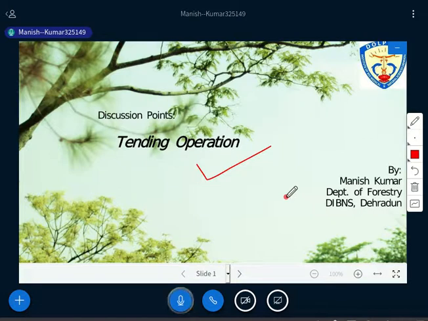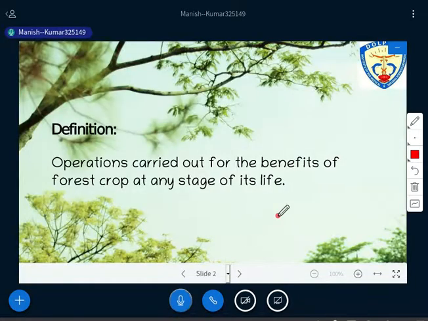This kind of operation is carried out on the crop itself, covering competing vegetation, and includes weeding, cleaning, thinning, and lots of other activities like that. But it excludes soil working, drainage, irrigation, burning, and so on. Through these operations, forests at different stages of growth get a healthy environment for their development. That's why the tending operation has to be carried out.